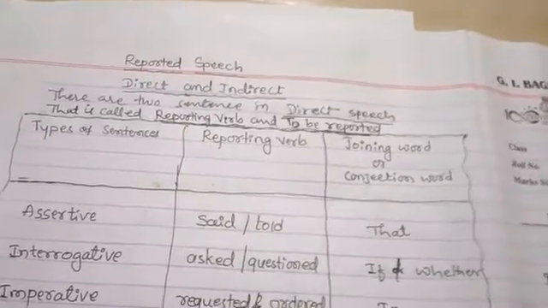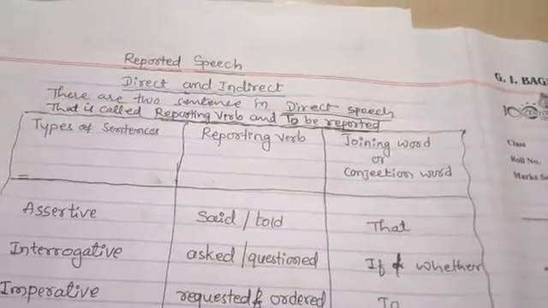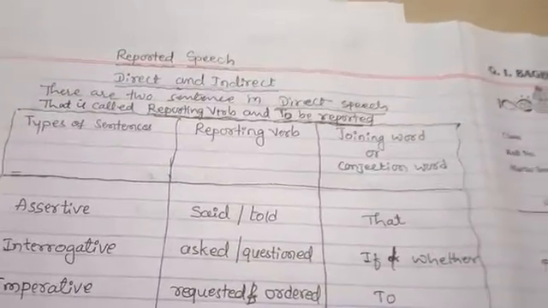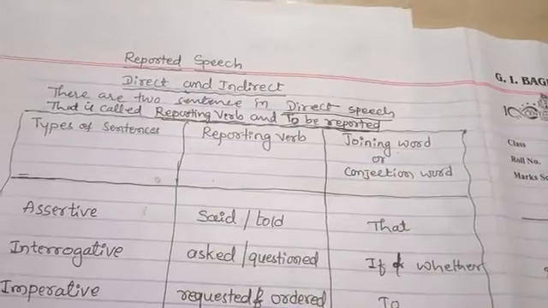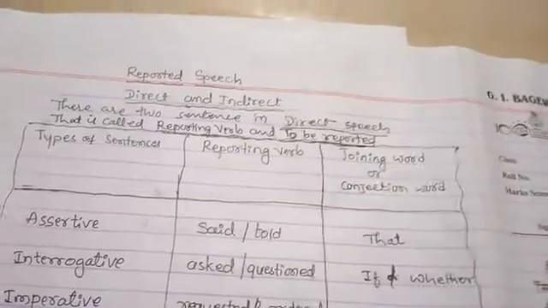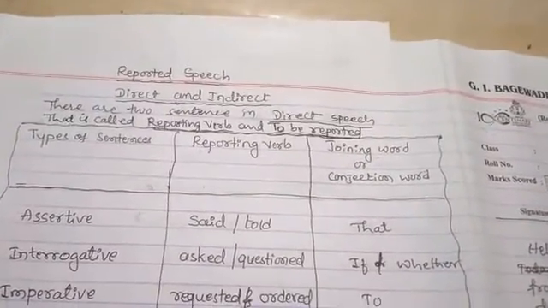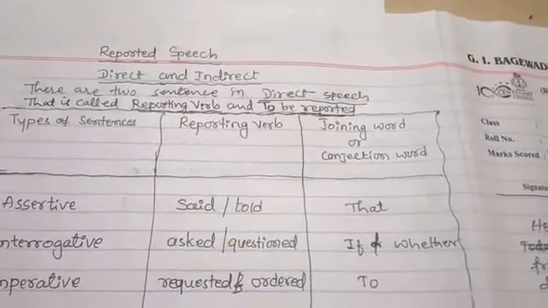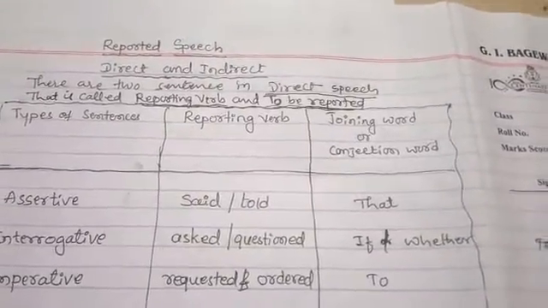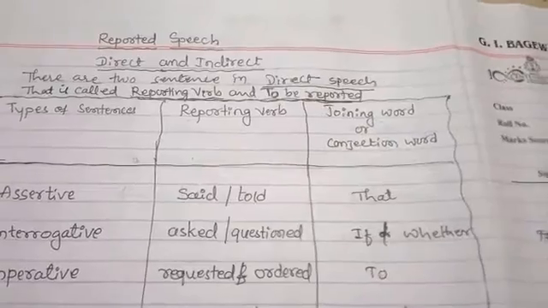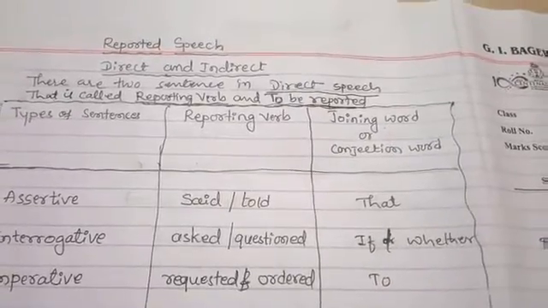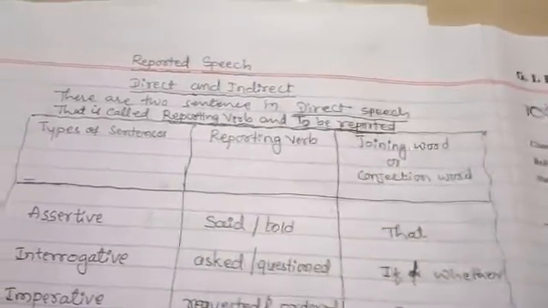Tomorrow I will explain tense-wise direct and indirect. In the third class I will explain how they will ask according to our syllabus, that is reported speech, that I will explain.